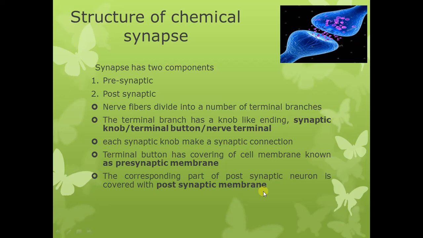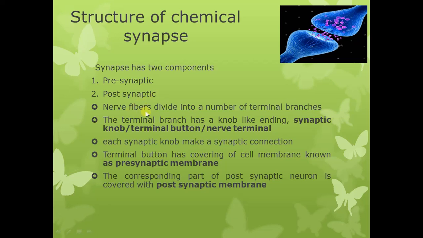Now we will move on to the structure of the chemical synapse. A synapse has two components, a presynaptic component and a postsynaptic component. So we are going to see now what these presynaptic and postsynaptic components are.